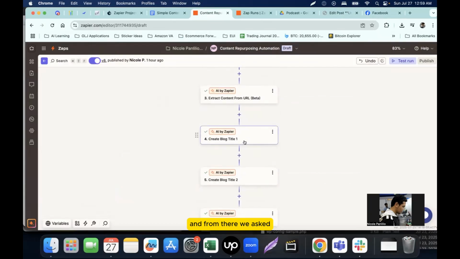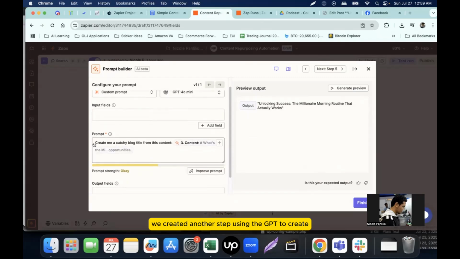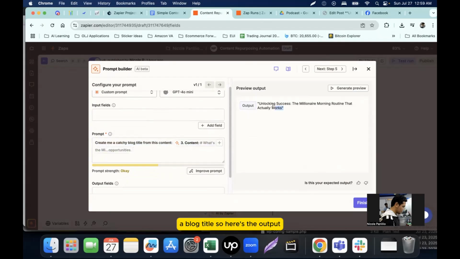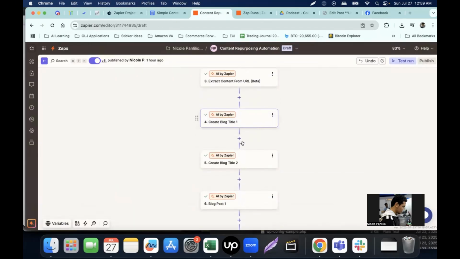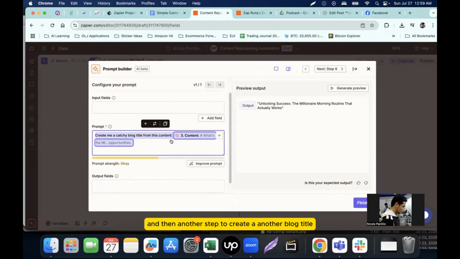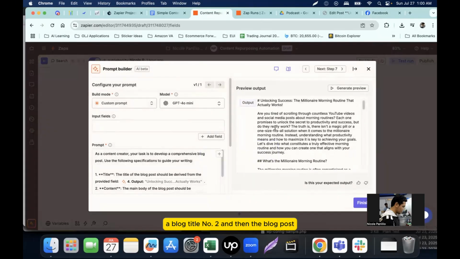And from there, we created another step using the GPT to create a blog title. So here's the output. And then another step to create another blog title number 2, and then the blog post.